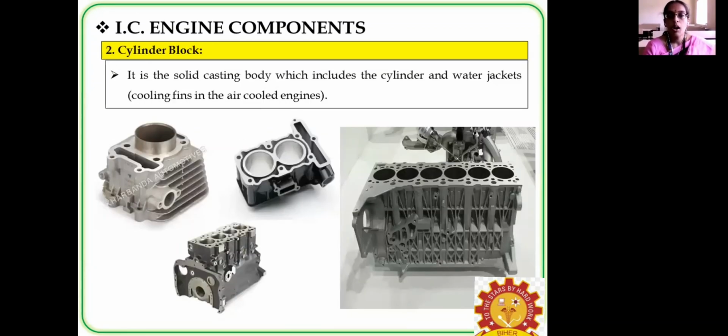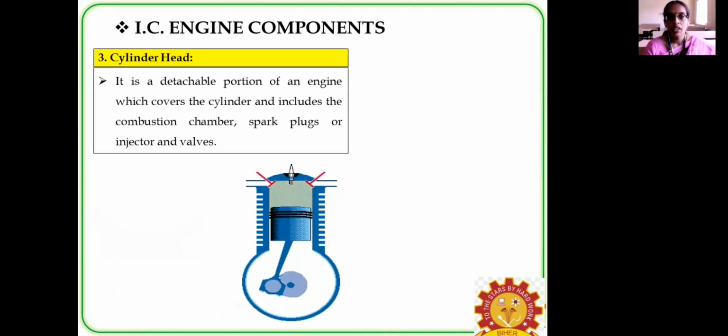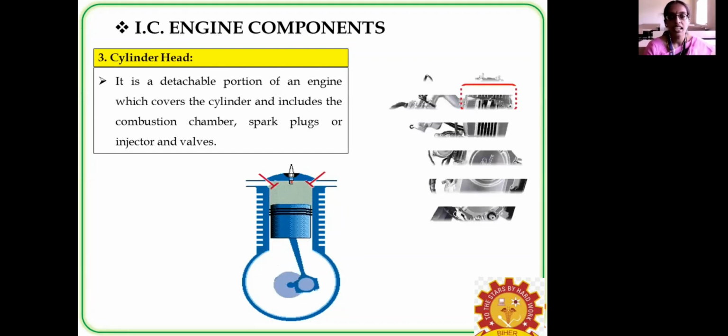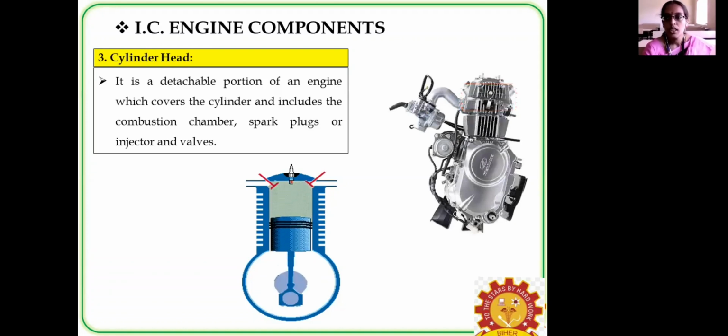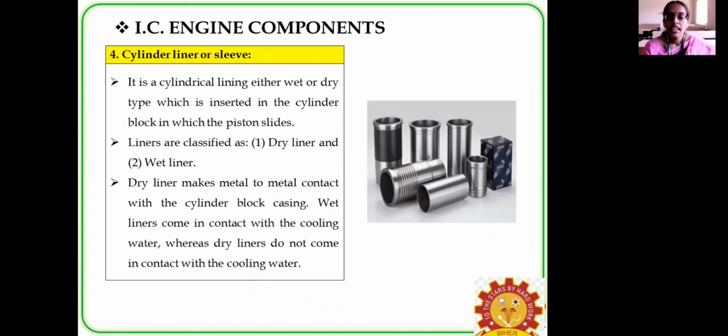And the cylinder block is a solid casting body which includes the cylinder, and the water jacket surrounds it. Then the cylinder head. Normally it is a detachable portion which includes the combustion chamber, spark plug, injector, and the valves. This is the cylinder head portion. And the fourth one is the cylinder liner, which can be either a wet or dry type liner, inserted into the cylinder.